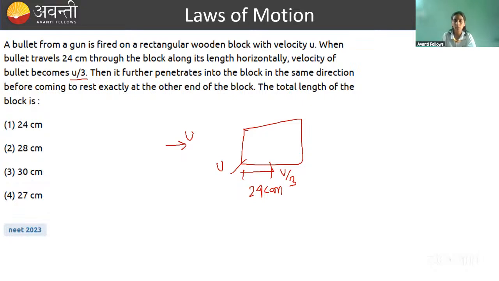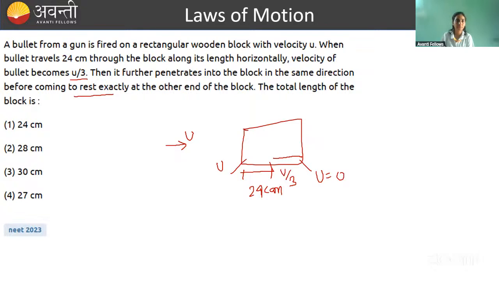So it is again traveling the rest of the distance, and when it is exiting the block, its speed is becoming 0. Then we have to tell the total length of the block.